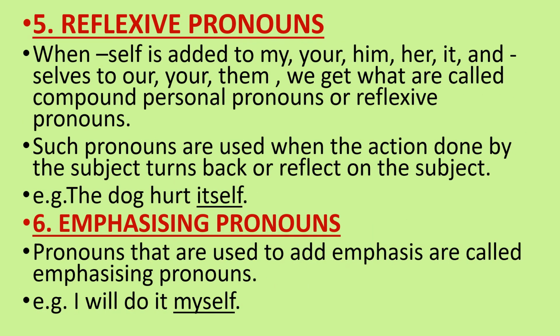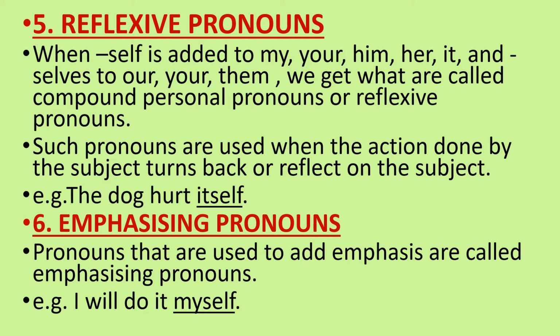Fifth type of pronoun is reflexive pronouns. When self is added to my, your, him, her, it, and selves to our, your, them, we get what are called compound personal pronouns, or we can say reflexive pronouns. Such pronouns are used when the action done by the subject turns back or reflects on the subject.